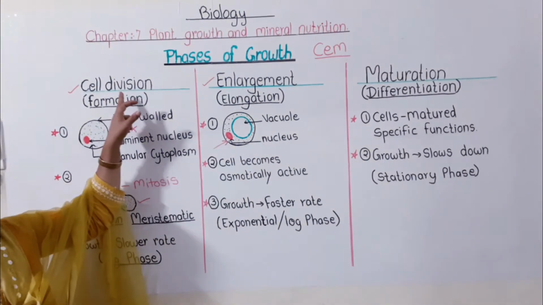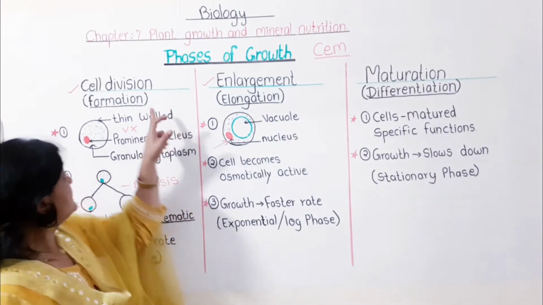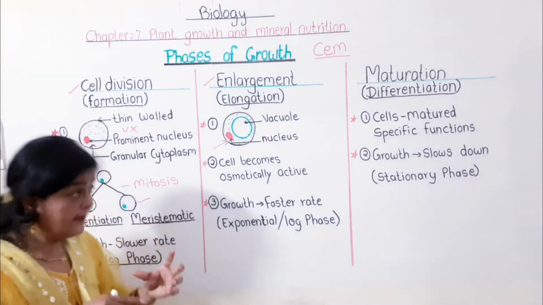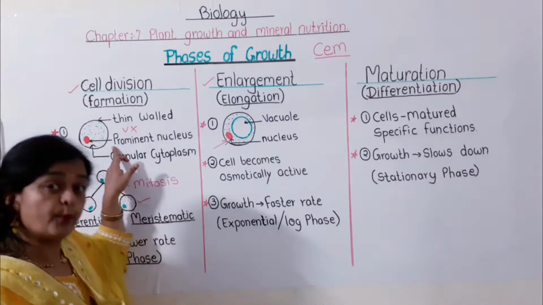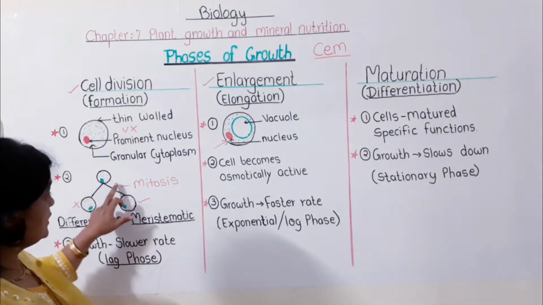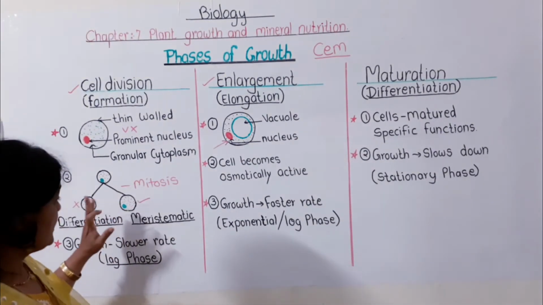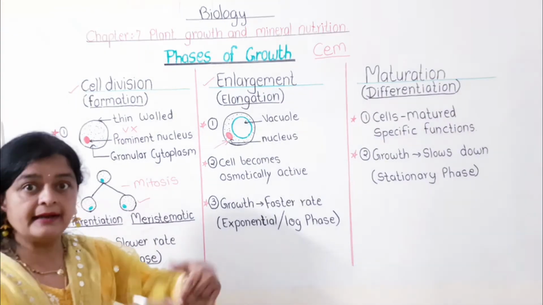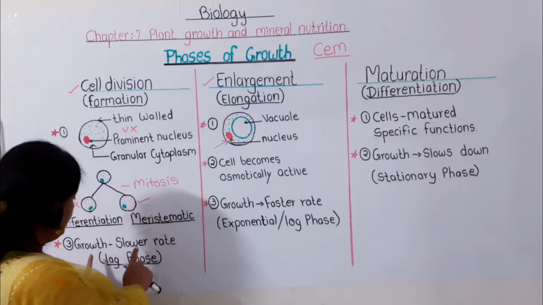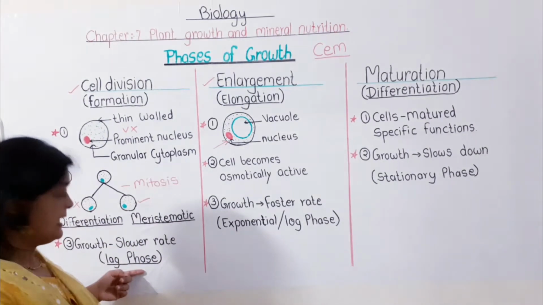Okay, this first phase is called the phase of cell division. It is also called the phase of formation. Here the cells are thin walled, their nucleus is prominent, and they have granular cytoplasm. When the cell divides mitotically, out of two cells, one cell becomes matured and one cell undergoes division. Because of this condition only, the cell growth is at a slower rate. That's why it is also called the lag phase.